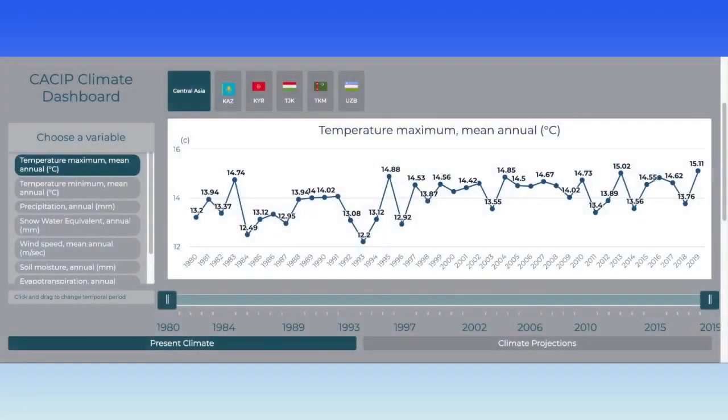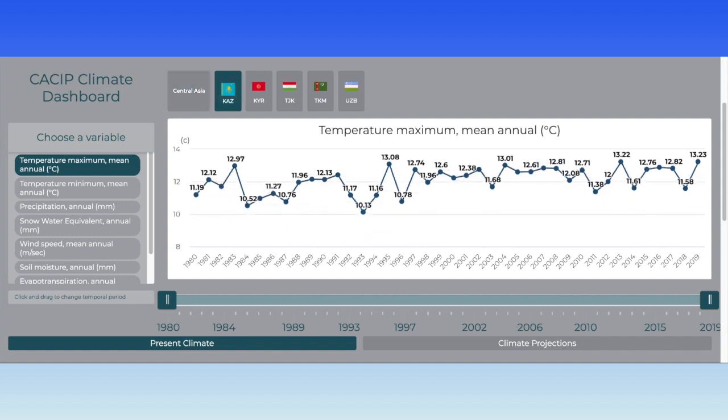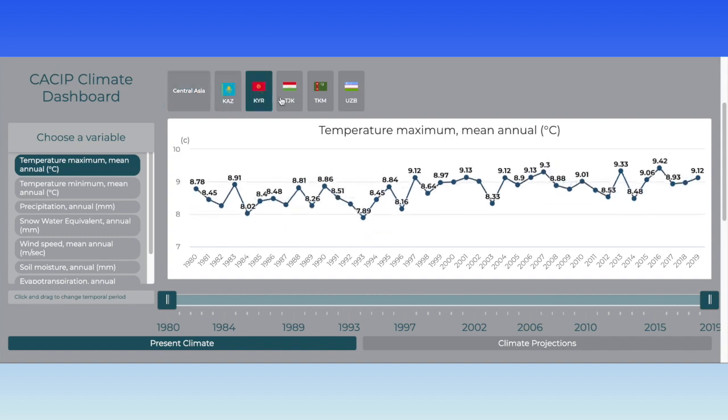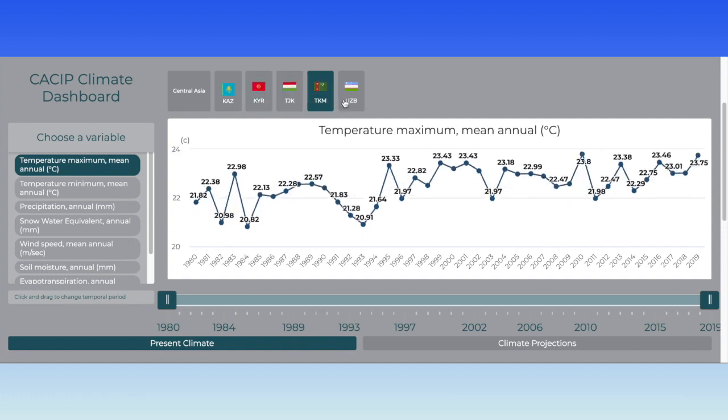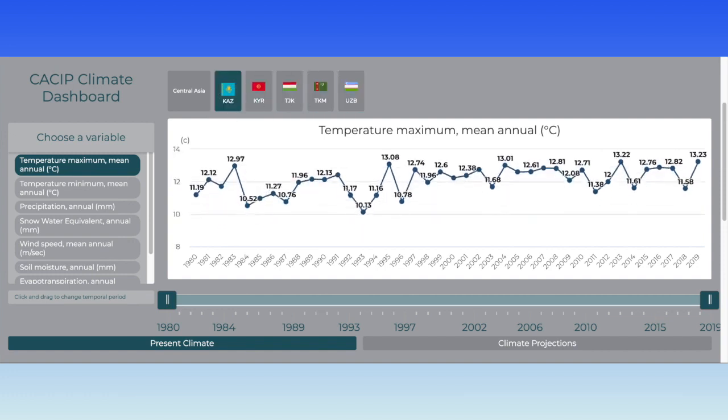Starting at the main view, you will want to make sure that the dashboard is set to the national level data. Click the button from one of the 5 countries in the top toolbar to highlight it. This will ensure that any data that you see will be at the national level. Now, click the Present Climate button at the bottom toolbar.